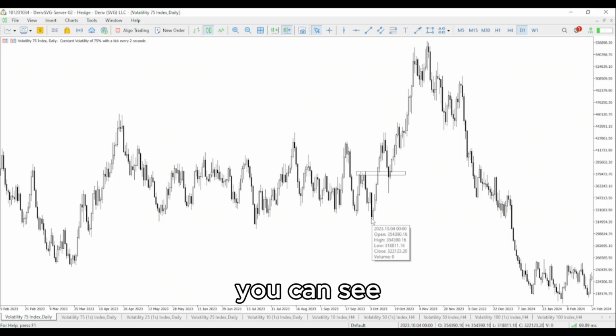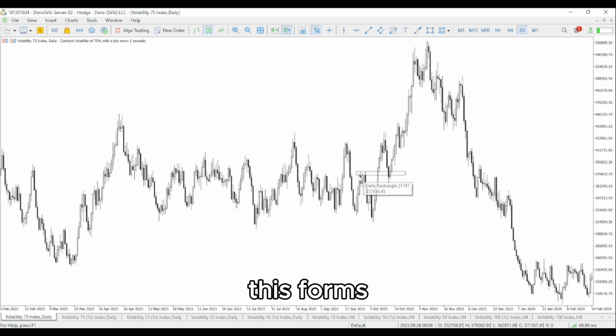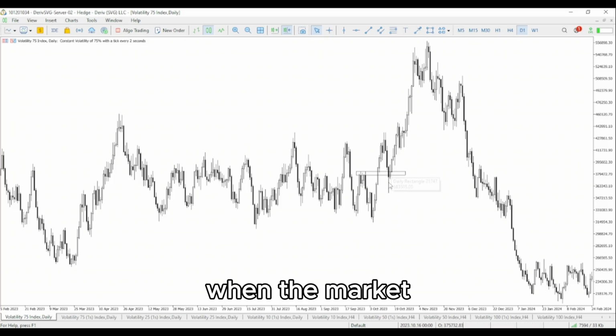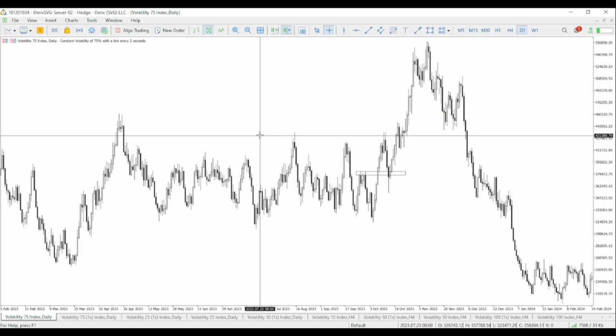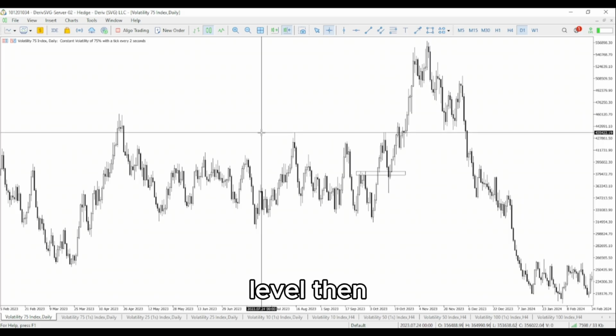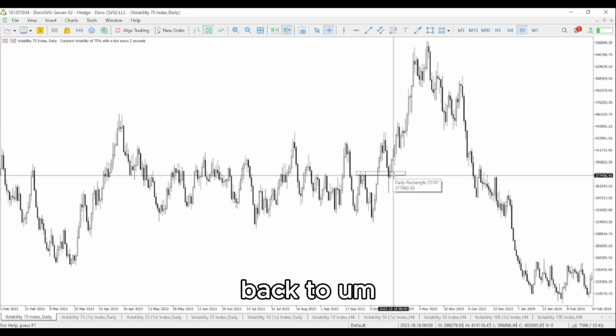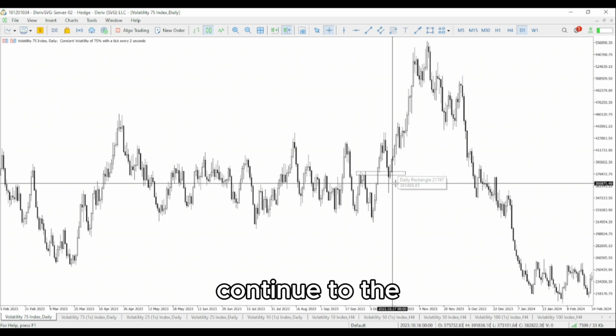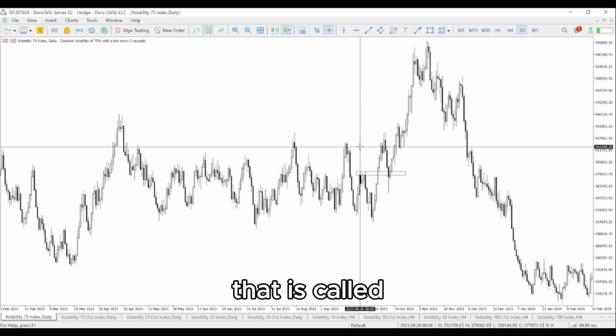So in this case, you can see where the price broke out of this level. This was a resistance level, and as it broke out, it became support. When the market broke up and went up, it came back to this level, reacted to this level and bought to the upside. The market is in an uptrend, then it hits a major level. You can see the major level here was a resistance level, then it reversed back.